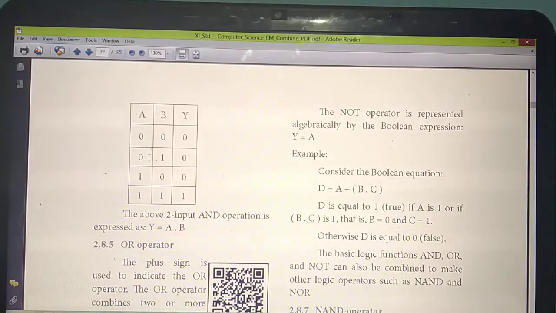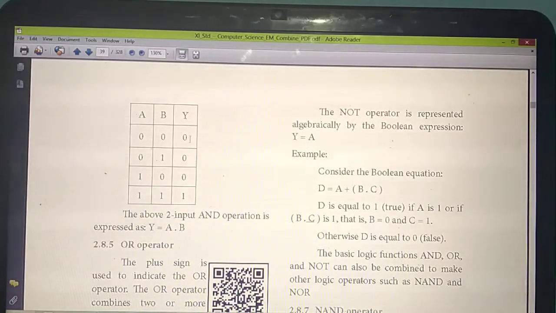Two inputs, A and B, and one output. What's the output? See, 0, 0, 0, 1. So when will you get the answer as 1? If both the inputs are true, 1 and 1. What do you mean by true? If the answer is 1, we can say that is true. 0 means false.